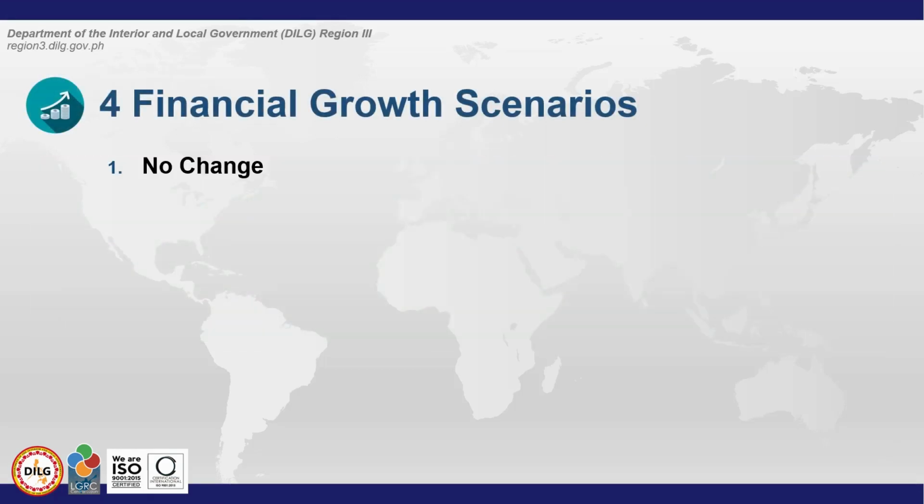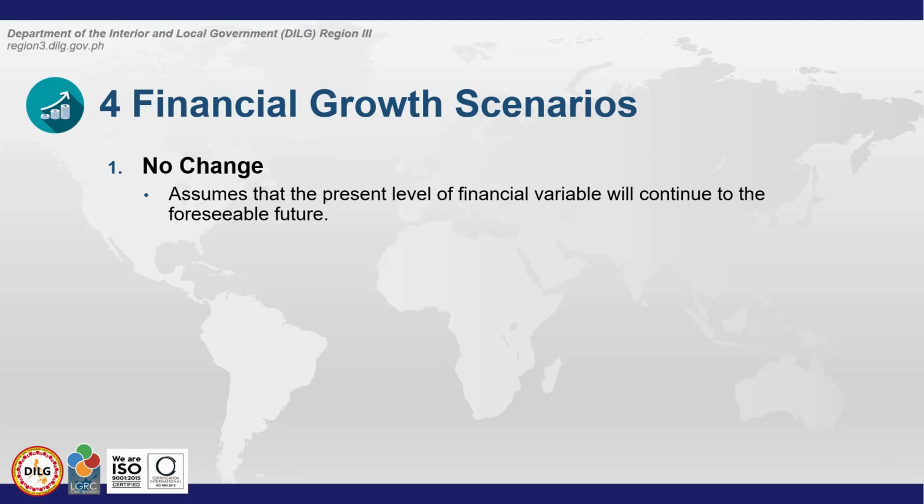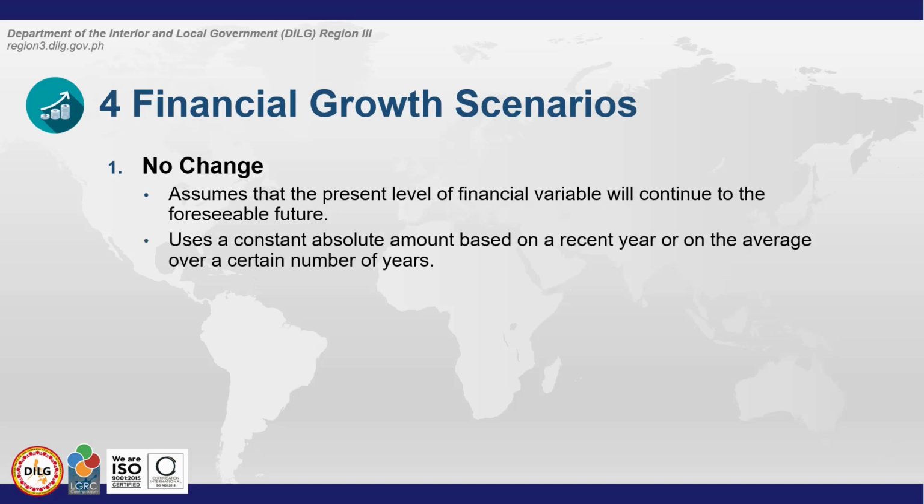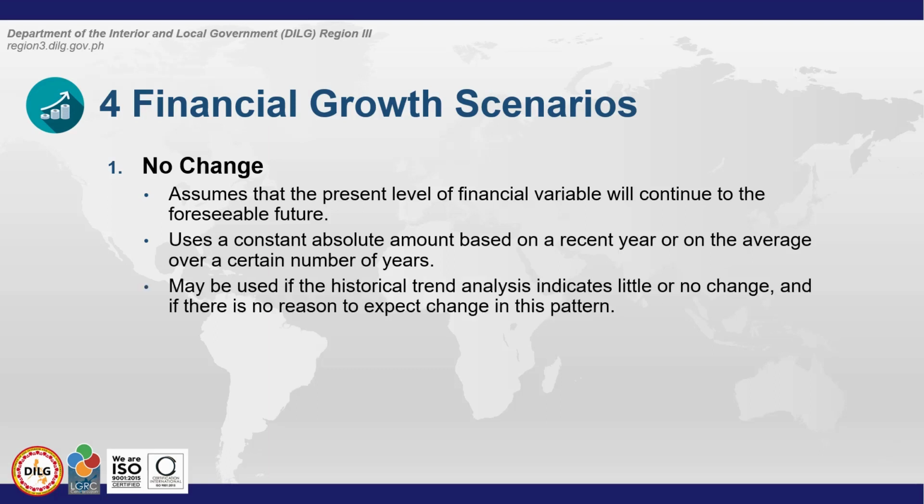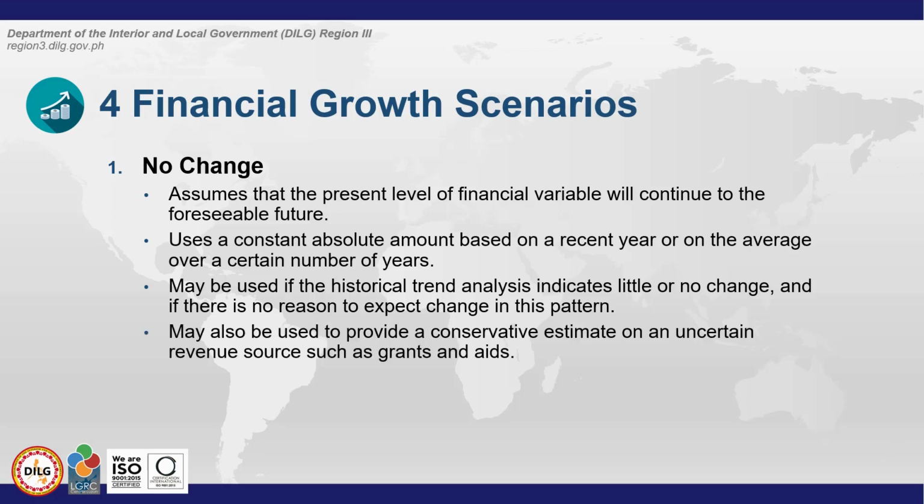Ang una ay ang no change. This assumes that the present level of financial variable will continue to the foreseeable future. It uses a constant absolute amount based on a recent year or on the average over a certain number of years. It may be used if the historical trend analysis indicates little or no change, and if there is no reason to expect any change in this pattern. This may also be used to provide a conservative estimate on an uncertain revenue source, such as grants and aids.